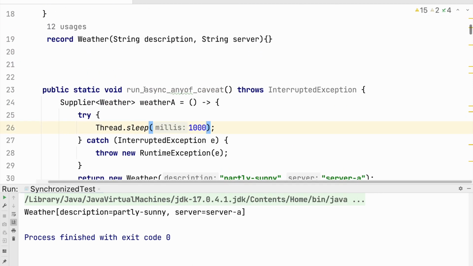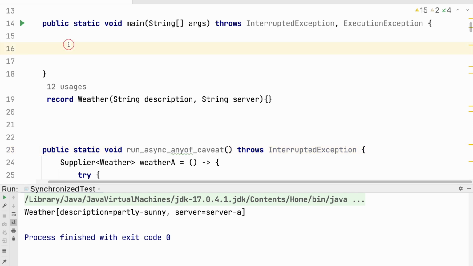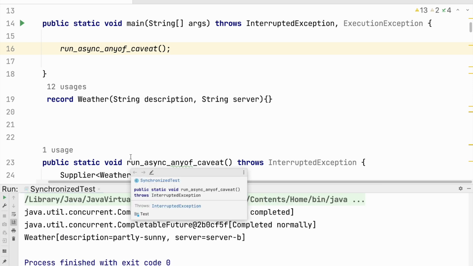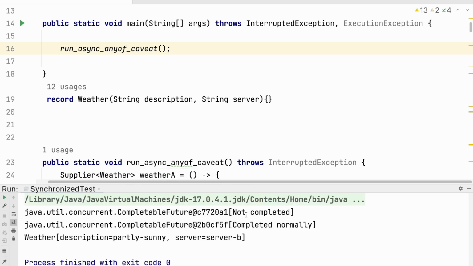Now let's run this first. We could clearly see A was not able to complete, the second one B completed normally, and we have got the result from B. If we run again and again, we will see the same results.